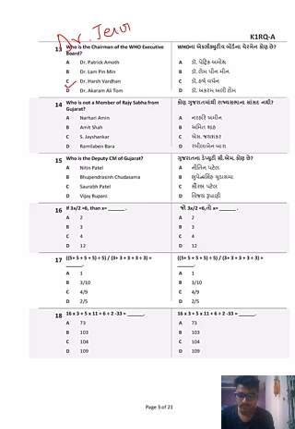Jerome Walcott. Okay, Dr. Jerome Walcott is the chairperson of the WHO executive board. Next, who is not a member of Rajya Sabha from Gujarat? Okay, so basic idea, it is Narhari Amin, who is not the member of Rajya Sabha from Gujarat. Okay, the rest of them are.